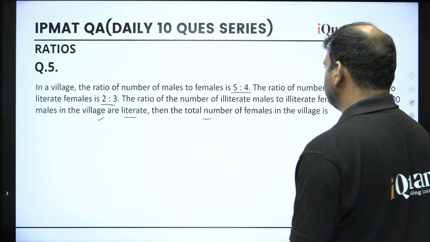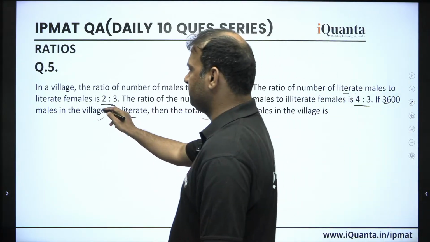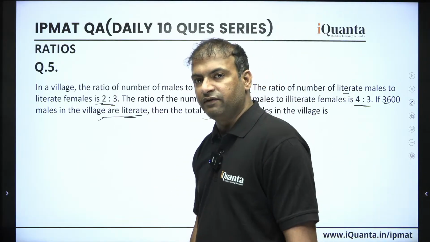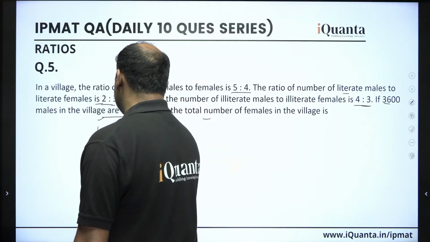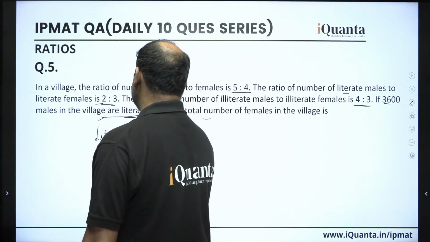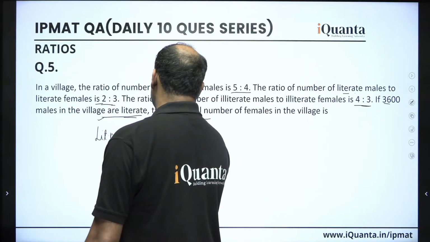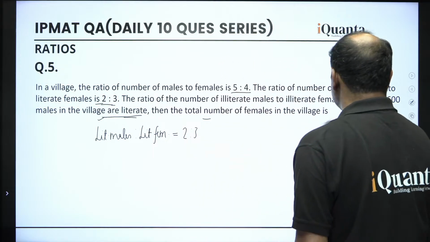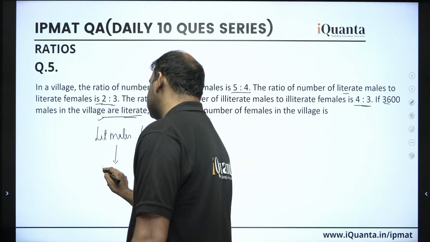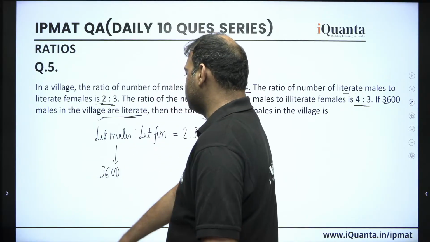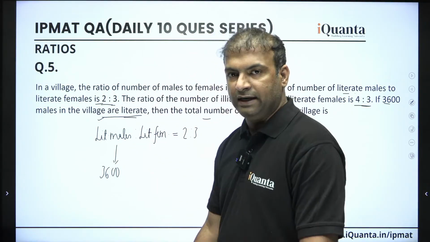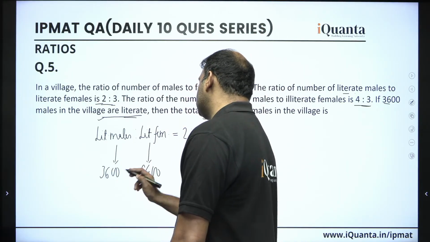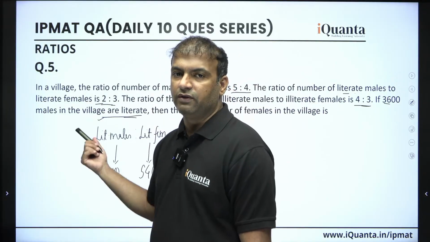First thing, we are given a ratio of literate males and literate females, and we know the number of literate males. So with the help of this, we can find the literate females, right? Let's do this first. What is the ratio of literate males and literate females? That ratio is given to us, 2:3. And literate males are given to us as 3600, right? So let's see, if 2 is equivalent to 3600, we can say 1 is equivalent to 1800 and 3 is equivalent to 5400. So first thing, we found the number of literate females quickly with the help of this ratio.